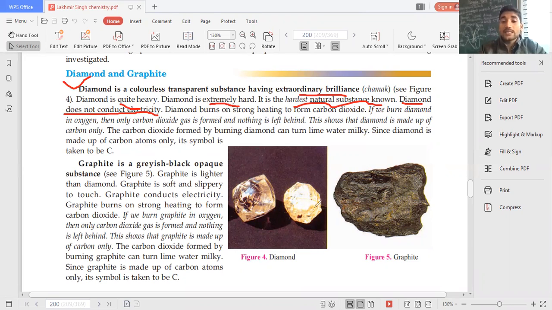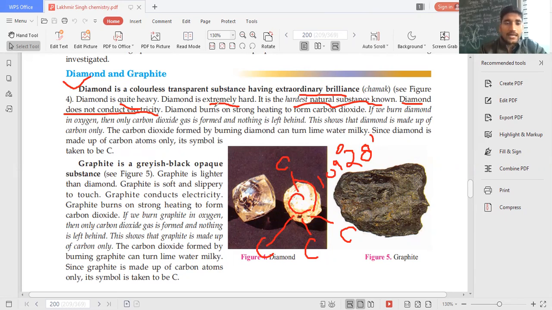Why? Because in the case of diamond, the carbon is forming a tetrahedral structure. What sort of structure? Tetrahedral, where all these bonds are at 109 degrees 28 minutes. This is the angle in the diamond.